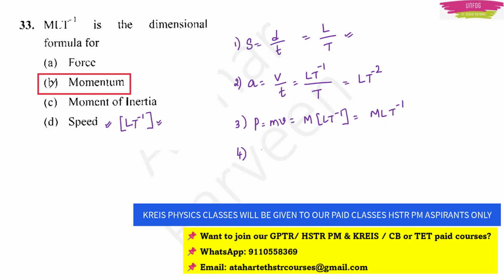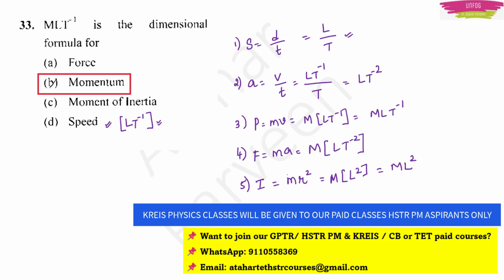Next, let us see for force. Force is equal to mass into acceleration, right? Capital M, acceleration is LT^-2. What about moment of inertia? Option C, moment of inertia I is equal to mr square, where r is the distance here. So you will have capital M and distance means L, right? So you will get ML^2, right?